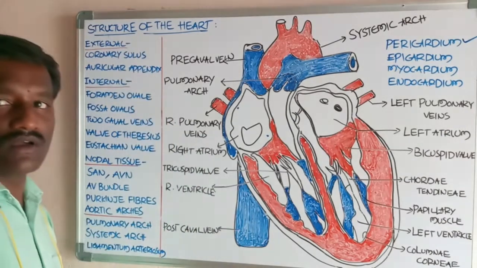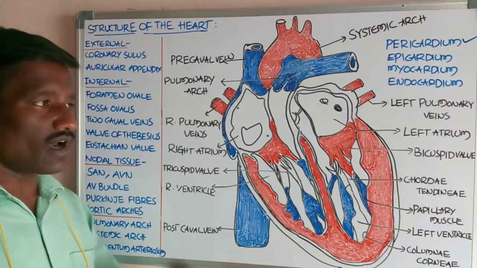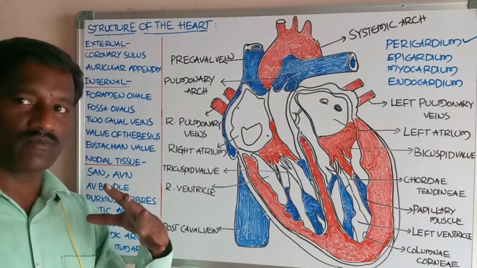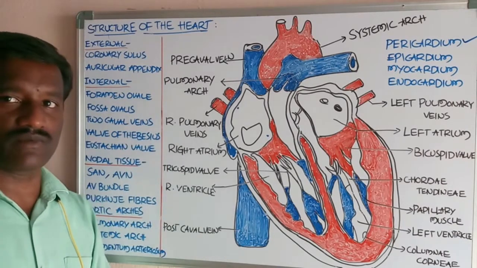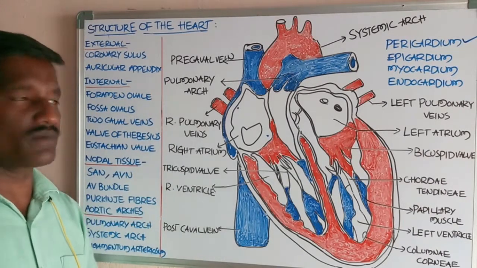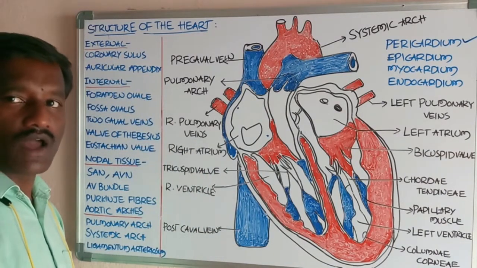Each atrium also shows a muscular pouch-like structure at the anterior part, called the auricular appendix.